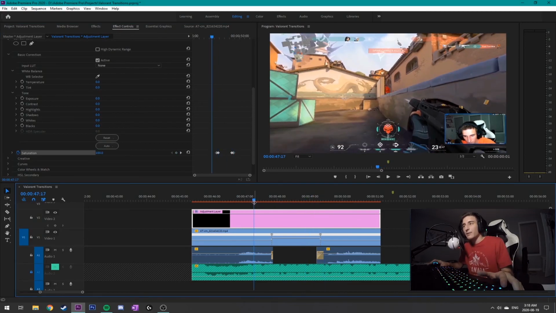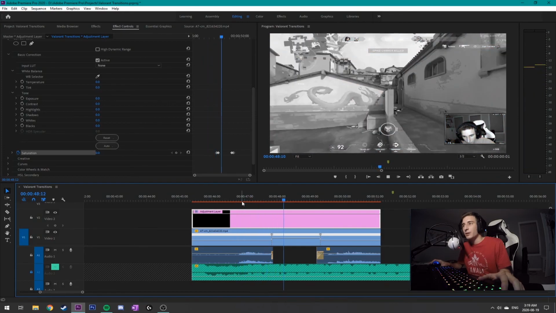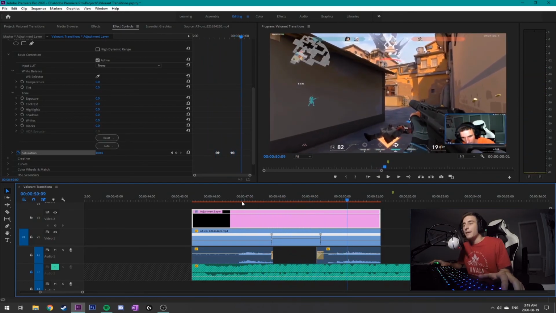So now if we replay everything together again, when I get the first kill, it turns black and white, and then it's fully color when I get the second kill. So that's how you do the desaturation effect. And now onto the motion blur.